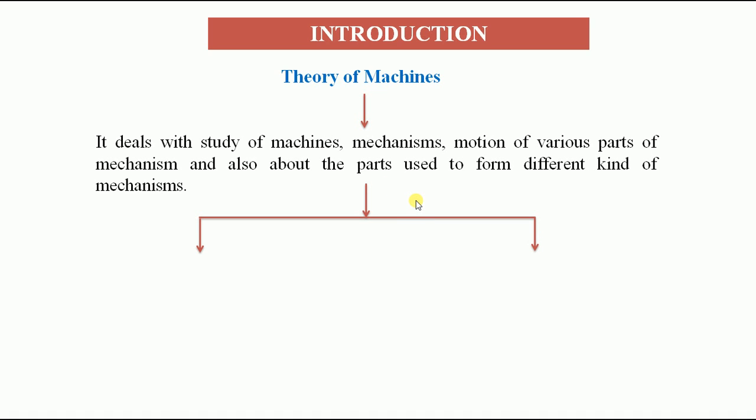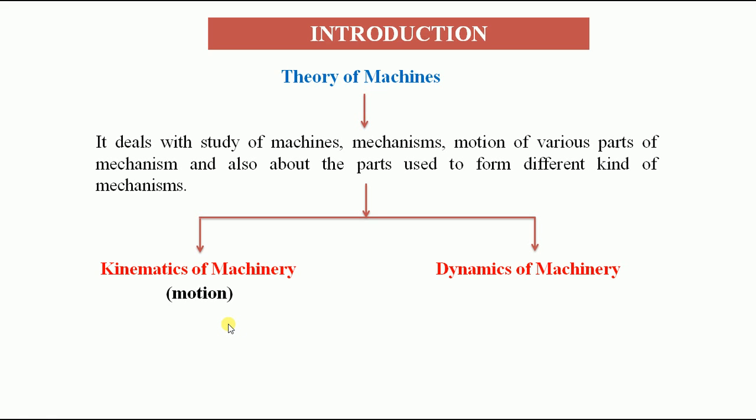So what are the two types? One thing is already known, which is the subject that we are going to discuss here, that is kinematics of machinery. And the second one is dynamics of machinery. So one part is kinematics and the other part is dynamics. In kinematics, whatever elements you are neglecting, those elements can be discussed in the dynamics of machinery.